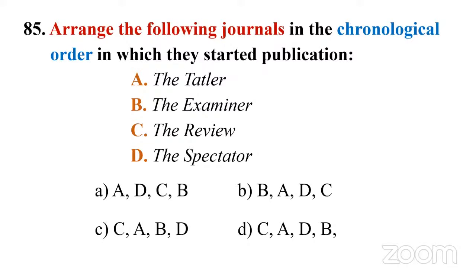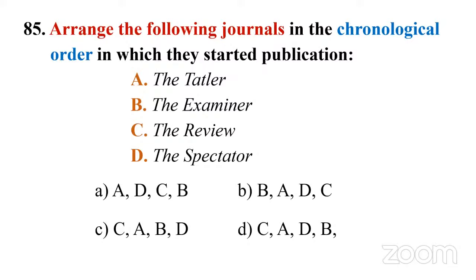Option A: A, D, C, B. So in a sense, the Tatler, the Spectator, the Review, and the Examiner. Option B: B, A, D, C. Option C: C, A, B, D. Option D: C, A, D, B. It's a bit tough one unless we know which came first.